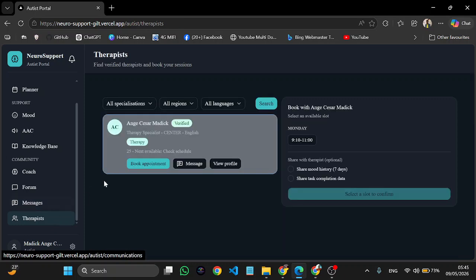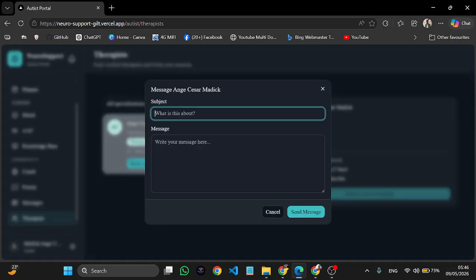So the next thing is the therapist page, where you can actually book a therapist. I already booked this therapist, so you can book an appointment with the therapist, view his profile, his time of work, and all the like. You can also message him by pressing the message button.